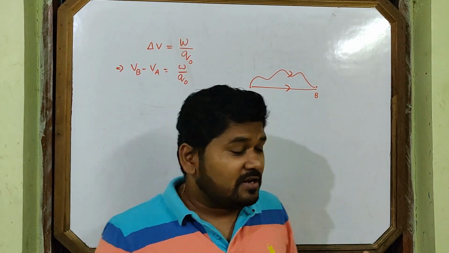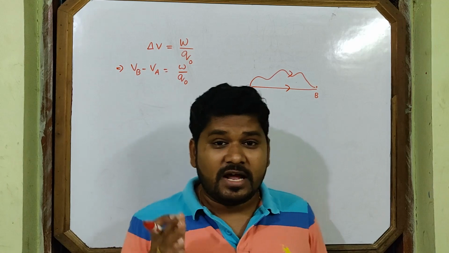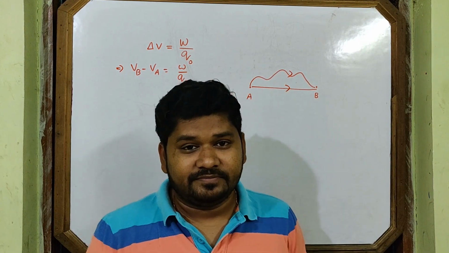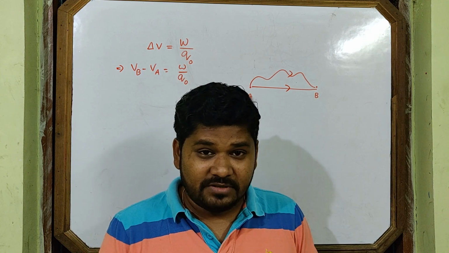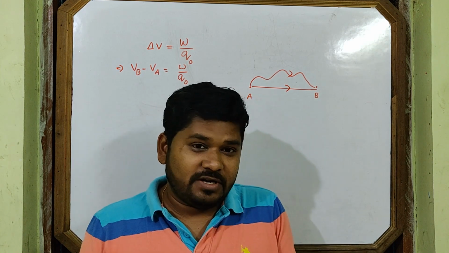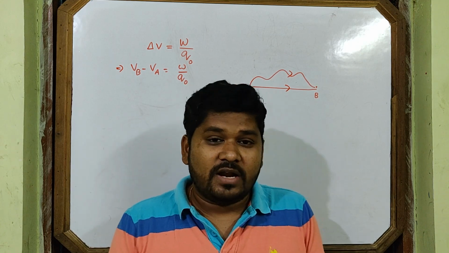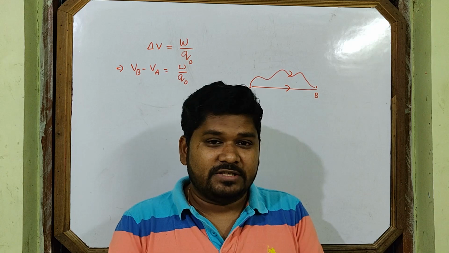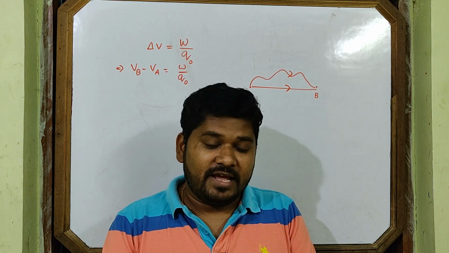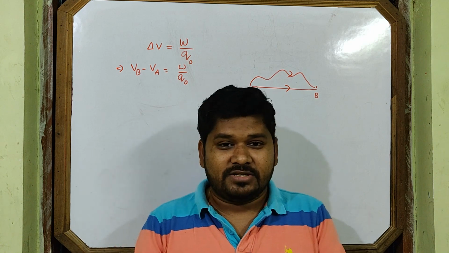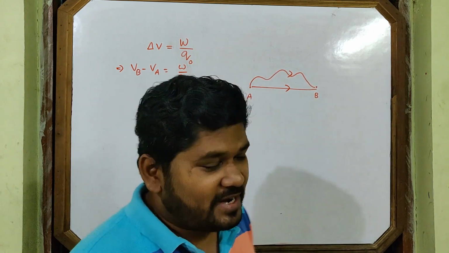But how can I calculate potential at point B? Is it possible? Because when you take the test charge from one point to another point, some work is done. Some work done means that is the difference of potential. But how can you find potential? Yes, I can find potential at a point. How will I find the potential at a point?